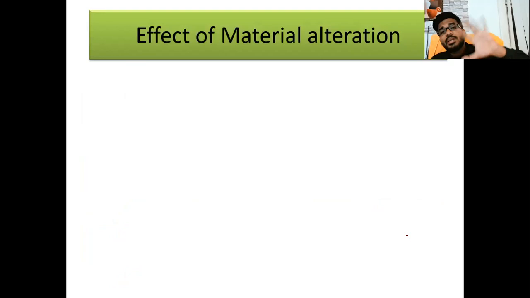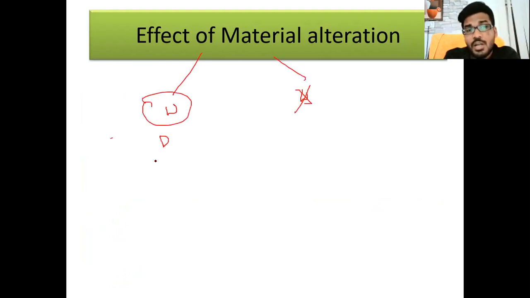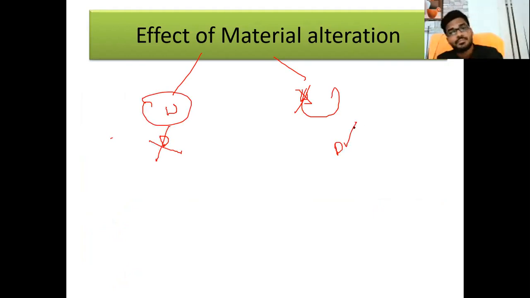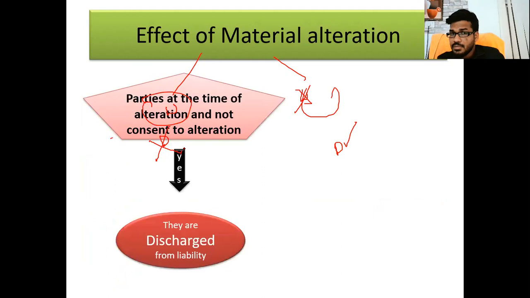Sir, what is the importance of material alteration? Simple, sir. With consent or without consent: with the consent, the party is not discharged. Without consent, the party is discharged. If the parties at the time of alteration did not consent to the alteration, they are discharged from the liability.